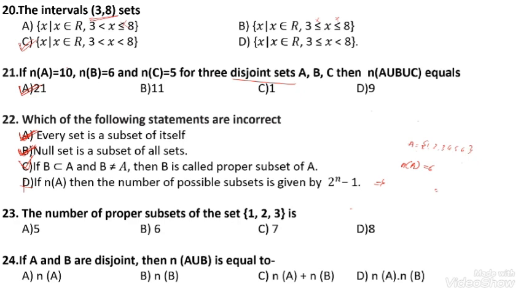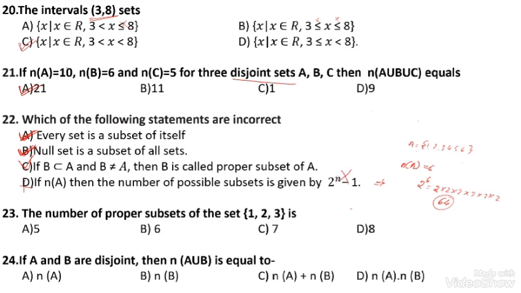Then the number of possible subsets is 2 to the power 6, that is multiplying 2 six times: 2, 4, 8, 16, 32, 64. There are 64 subsets. This is not true, so this is the incorrect statement.